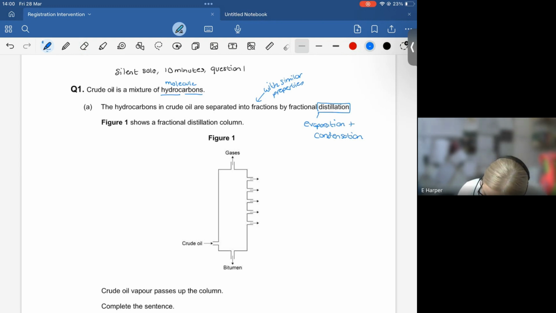So we've got 3 states: solid, liquid, and gas. And the evaporation and condensation come between the liquid and the gas. So if you take a liquid and you turn it into a gas, that is your evaporation. If you have a gas and you turn it back to a liquid, that is your condensation.